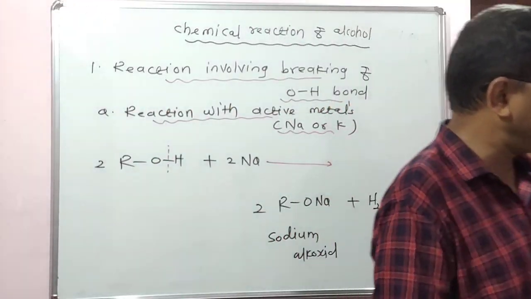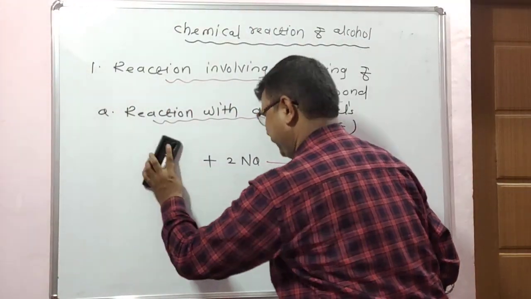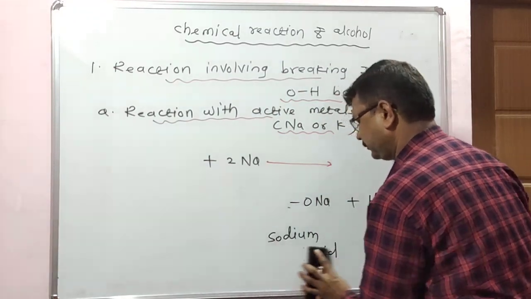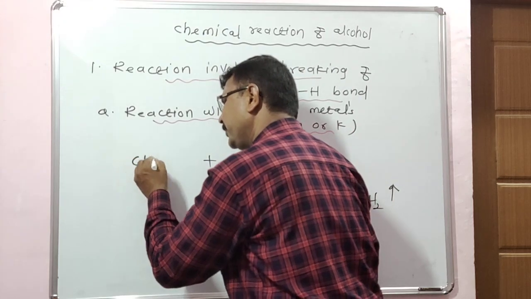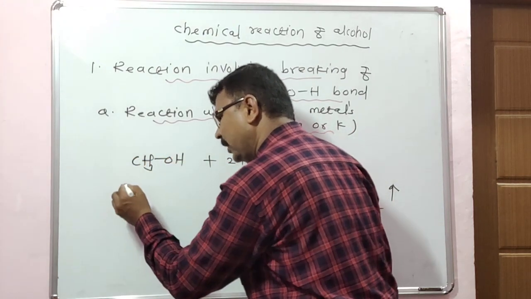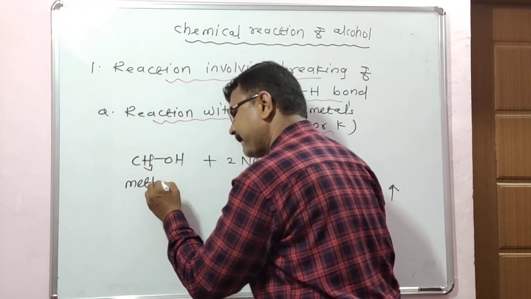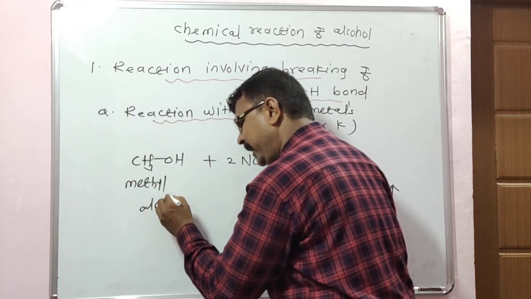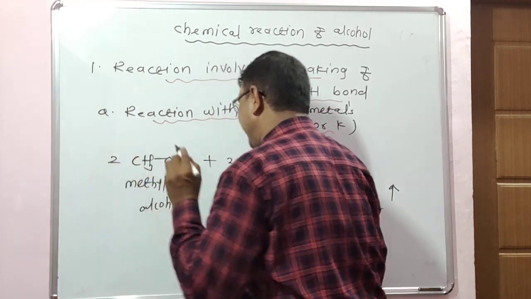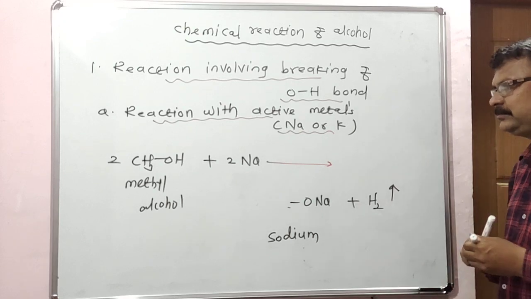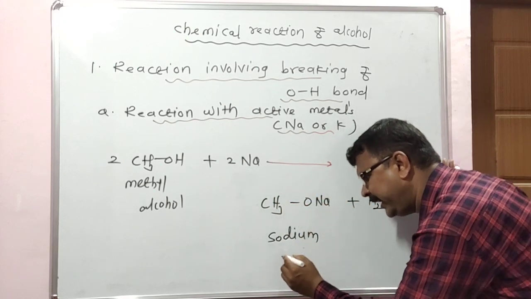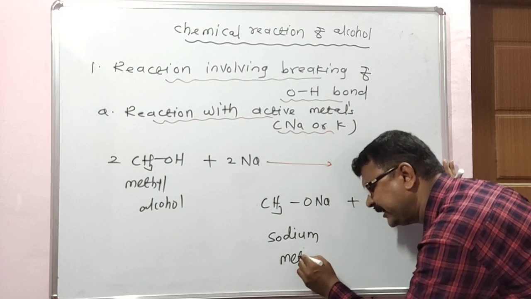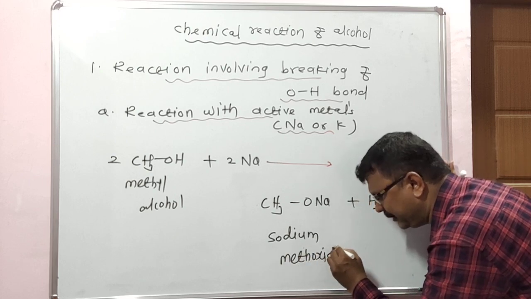Example, the next example in this reaction. First example, methyl alcohol, CH3OH. When methyl alcohol is reacted with sodium metal, it gives CH3ONa, sodium methoxide.